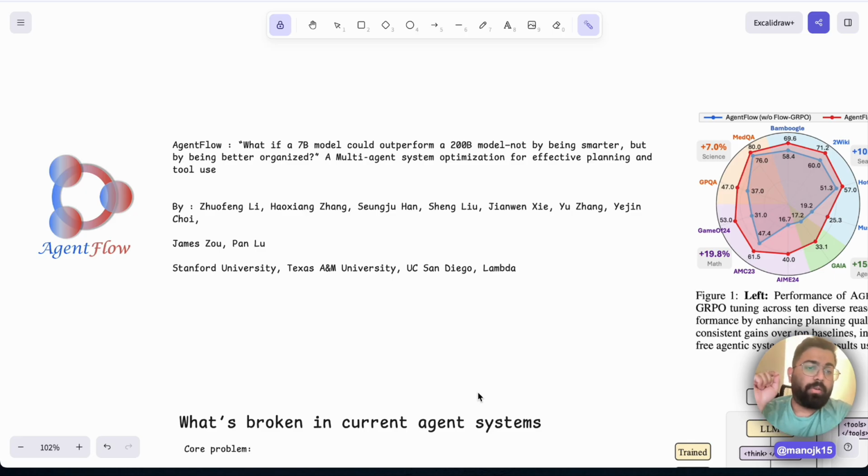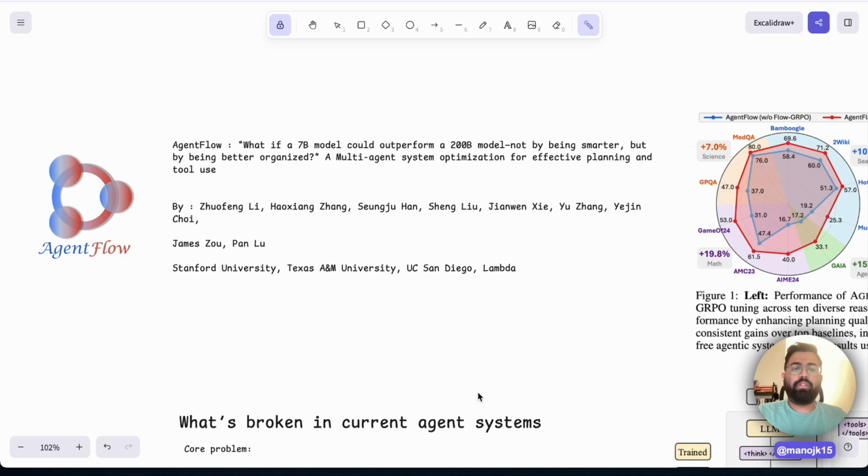A very interesting point is that a 7 billion parameter model outperforms a 200 billion model, which is GPT-4o. We are talking about a 200 billion model that is really smart, but the crux is that a small 7 billion model understanding how to interact with different smaller 7 billion models to address a complex problem is more important than fine tuning a big model with billions of parameters.